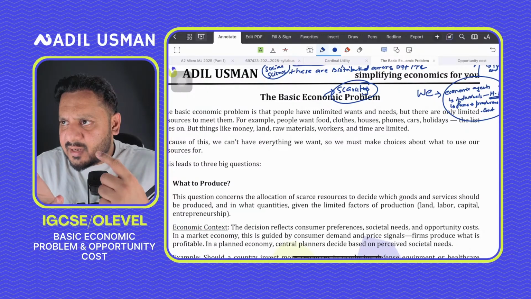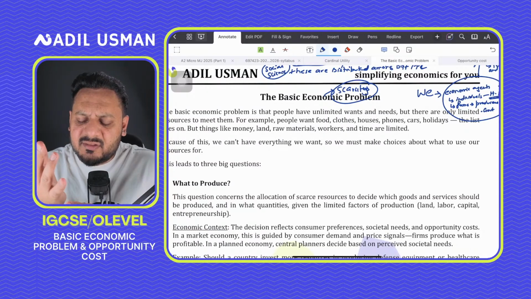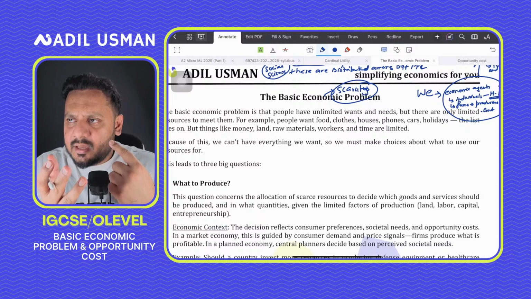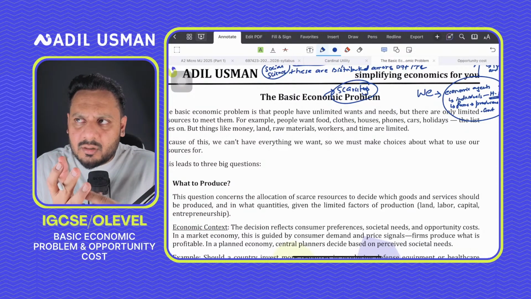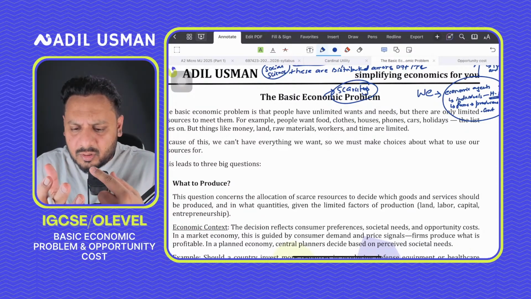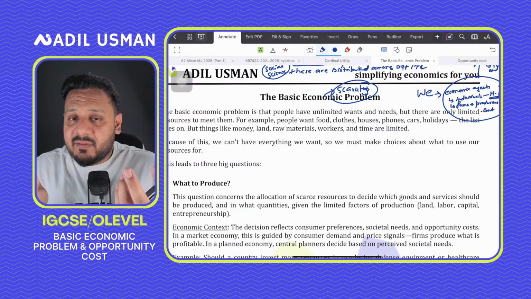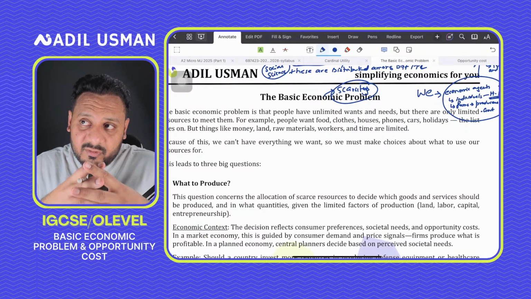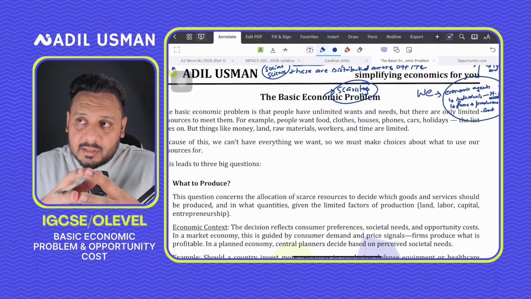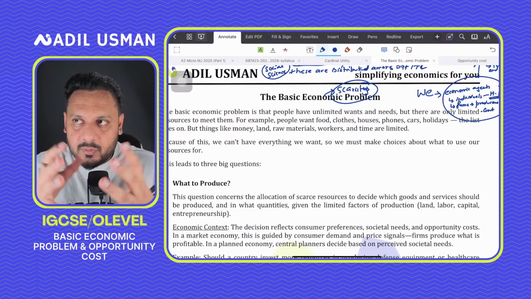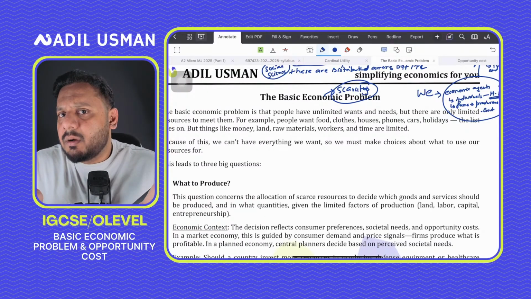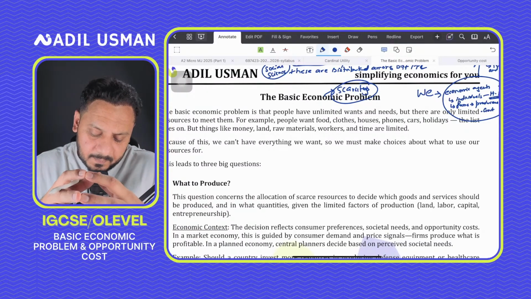They can't give unlimited salaries to their employees. They can't have unlimited military equipment. They can't have unlimited spending on the education sector, on healthcare, and they can't improve the infrastructure of an economy to the extent that they would want because of limited money, right? So we're all faced with this basic economic problem of scarcity, right?